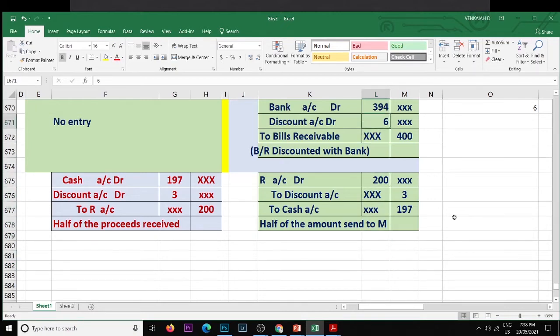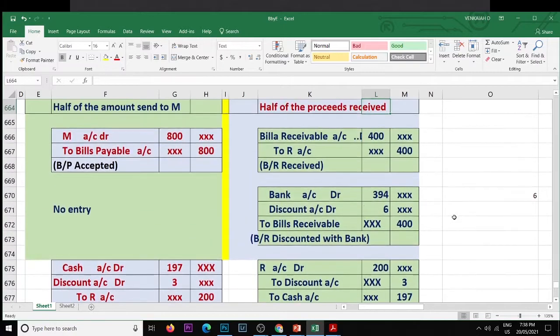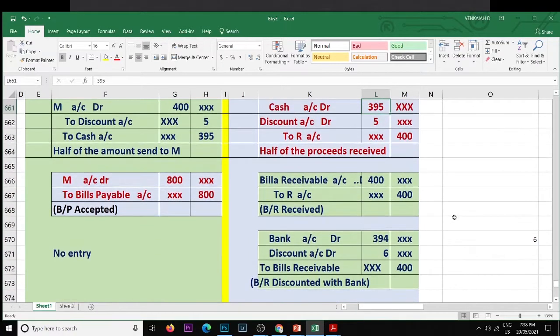R drew on M for 800 and discounted the bill. Shared 400. And M drew the bill on R for 400 and discounted the bill.